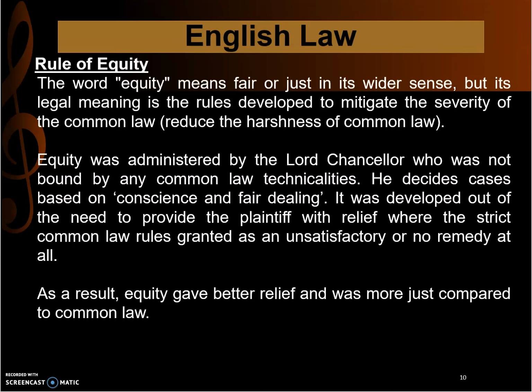It was developed out of the need to provide the plaintiff with relief where the strict common law rules were unsatisfactory or there was no remedy at all. As a result, equity gave better relief and was more just compared to common law. Most of the time, when they found there was no justice, they would look into the rule of equity.